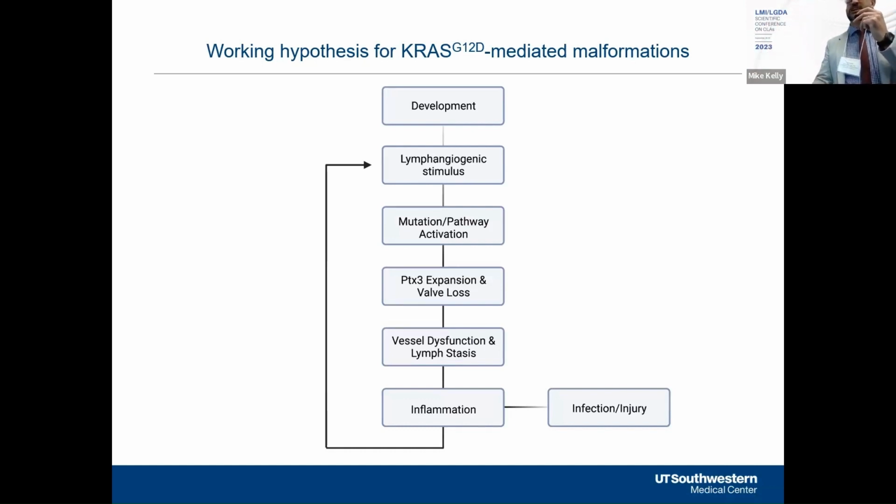Additionally, factors secreted by the lymphatic endothelial cells could promote this inflammation. And ultimately, the inflammation would provide additional lymphangiogenic stimuli to keep this cycle going. And we also think that any sort of infection or injury which would induce inflammation would provide these lymphangiogenic stimuli and maintain these malformations.